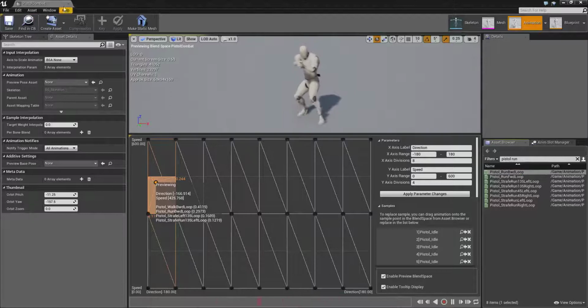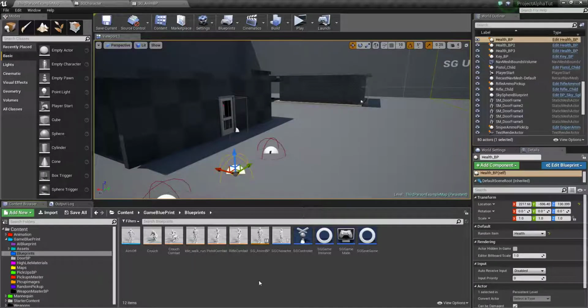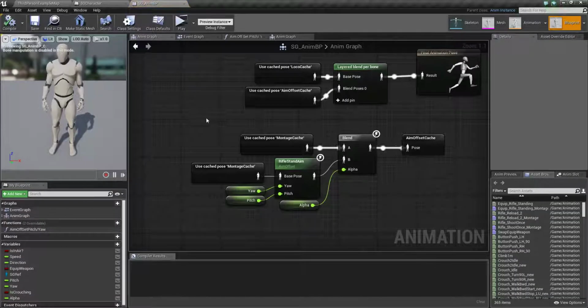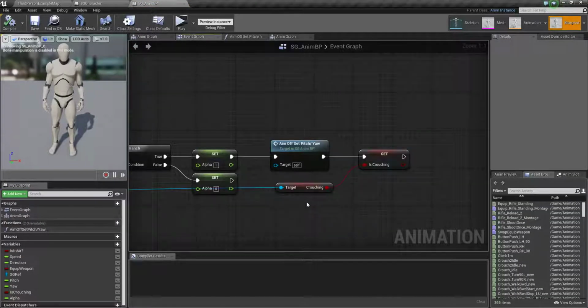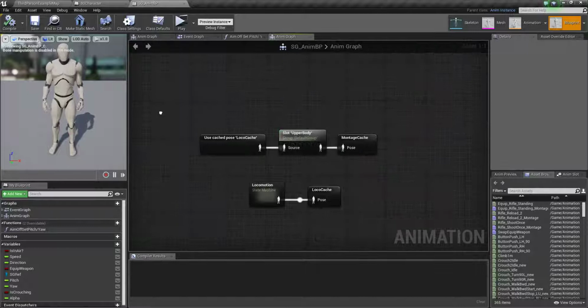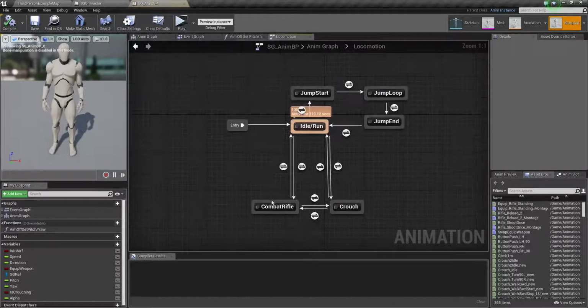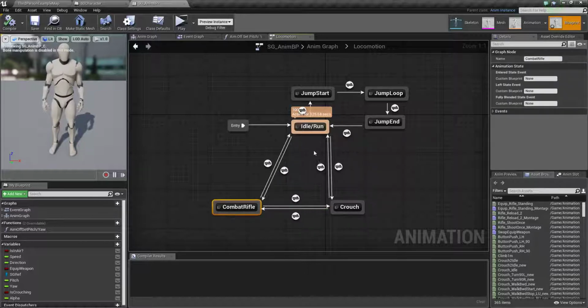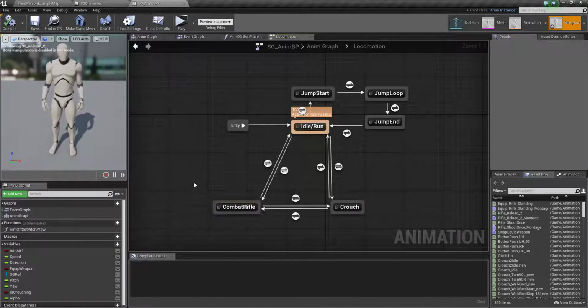Just compile and save it, and now you need to go to your character's animation blueprint. Into your locomotion, you just check crouch, and we need to make a new state.